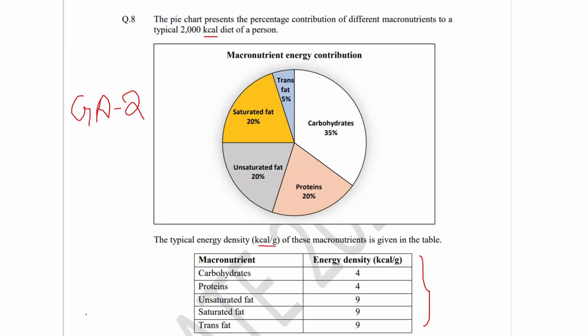They have asked the total amount in grams of these three fats consumed, that is unsaturated fat, saturated and trans fat. How much they have consumed in grams? Sum of this.